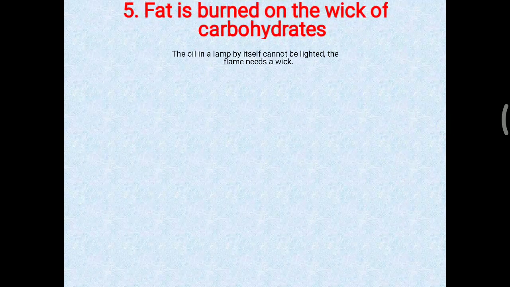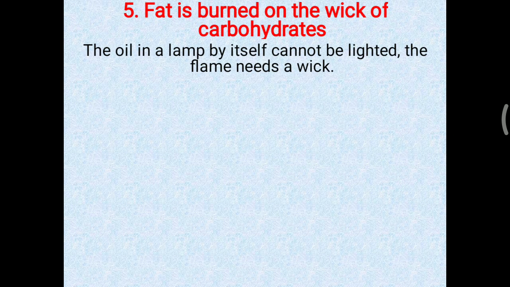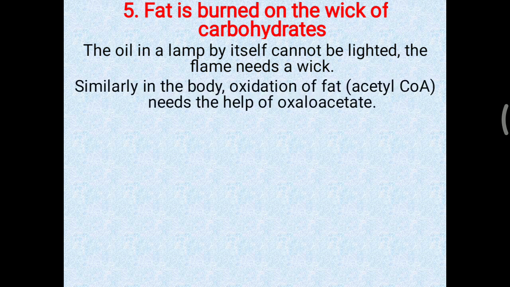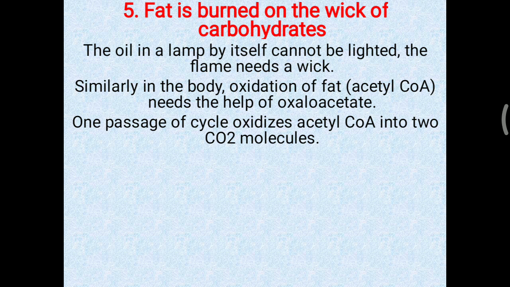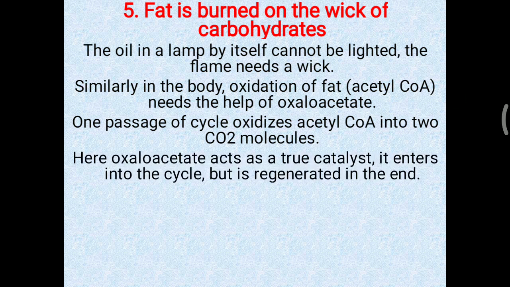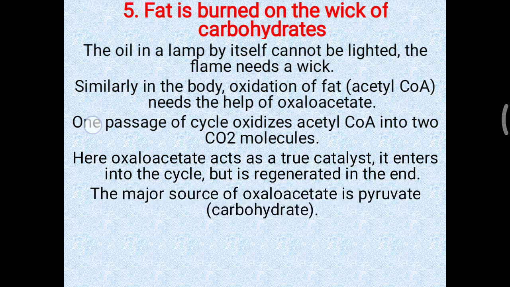So fat is burned on the wick of carbohydrate. The oil in the lamp, or simply the candle wax itself, cannot be lighted. The flame needs a wick. So that thread is needed. Similarly in the body, oxidation of fat, that is acetyl CoA, needs the help of oxaloacetate. One passage of the cycle oxidizes acetyl CoA into 2 molecules of carbon dioxide. Now here oxaloacetate acts as a true catalyst. Catalyst means enzyme. It enters into the cycle but is regenerated at the end of the TCA cycle. So same as the definition of enzyme.